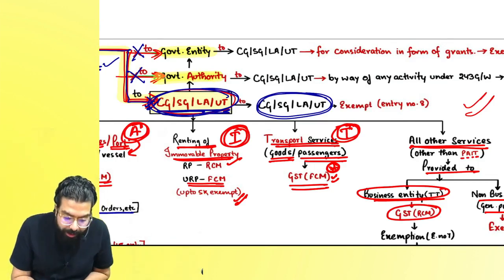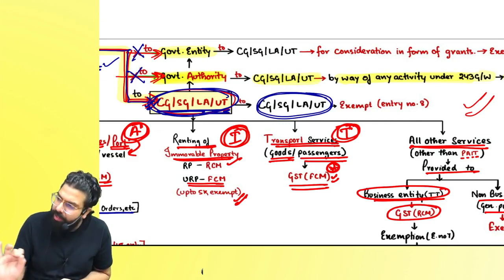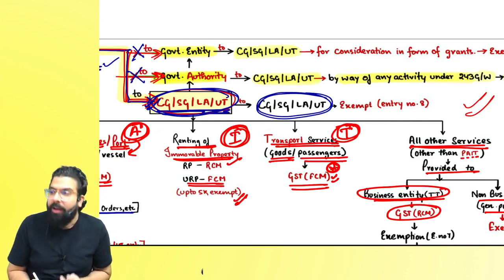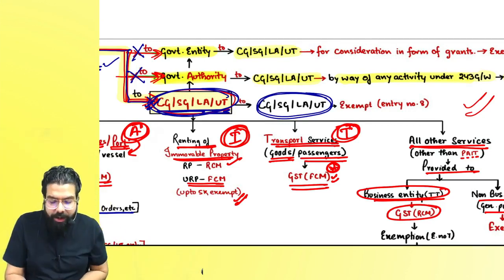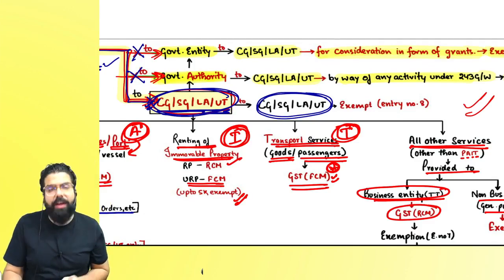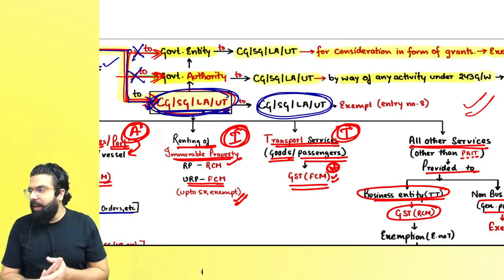Now, if governmental authority is going ahead and giving services to the government by way of an activity under 243G and W, that is always exempted. But governmental entity is going ahead and giving services to the government, for which any service it is giving to the government, for which government is giving grants, then also it is exempted. Are we clear till here, everyone?